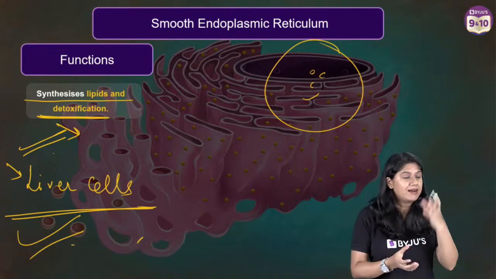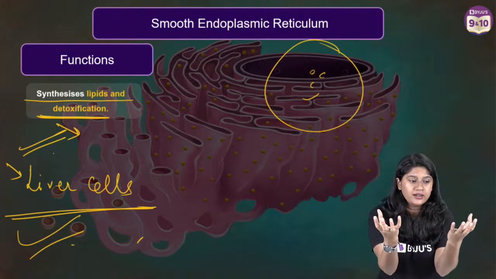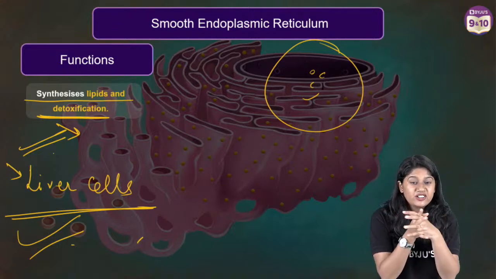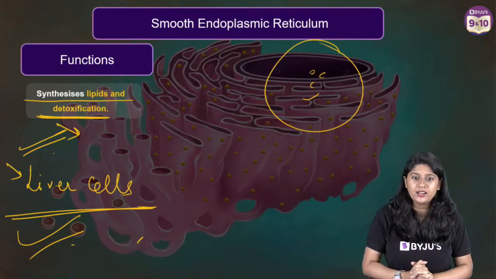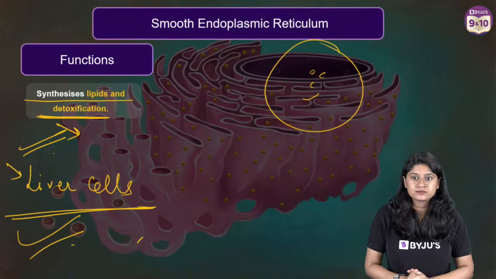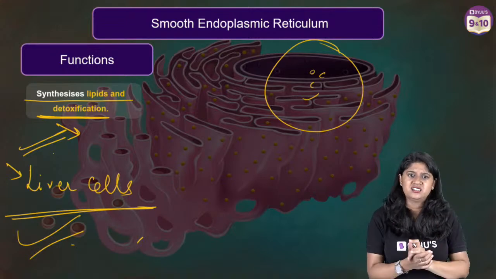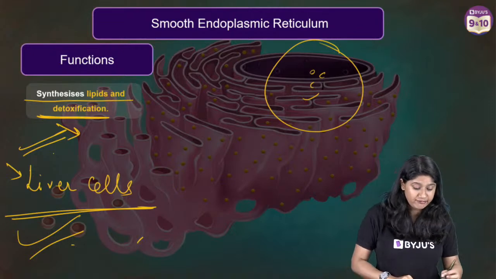Now, if we combine lipids and protein, everyone, what do we form? Can you tell me? We have lipids and we have protein. If they combine, which structure can we get? Think about it. Liver cells. Plasma membrane, very good.